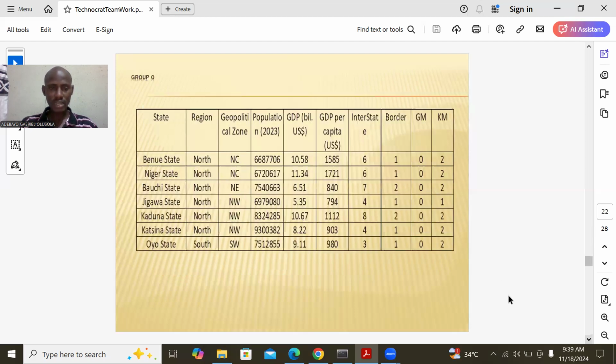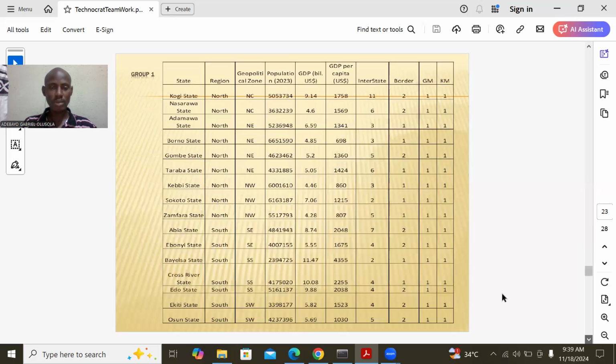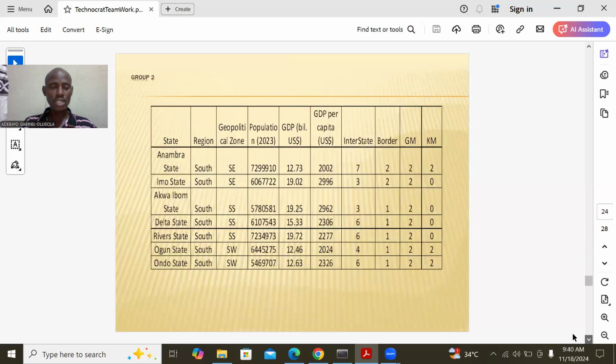Okay. Now, let's look at group 0. Since we have already chosen GM, the states that belong to group 0 are Benue State, Niger State, Bauchi State, Jigawa State, Kaduna State, Katsina State, and Oyo State. The states that belong to group 1 are Kogi State, Nasarawa State, and so on. The states that belong to group 2 are Anambra State, Imo State, Akwa Ibom State, Delta State, Rivers State, Ogun State, and Ondo State. You set it according to GM, because GM is the algorithm that we chose.